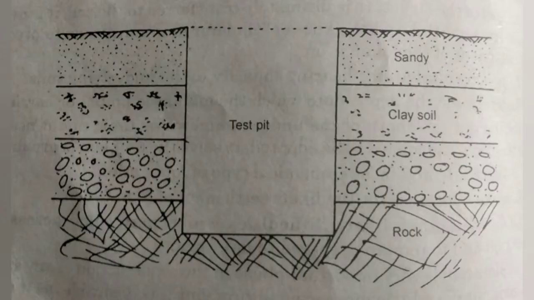Next is test pits. It is very important to know the type of soil at small depths. Test pits are dug at frequent intervals at the proposed site of the project. The size of the test pit should be such that a person may enter it and carry out soil sampling conveniently. The dimensions of the trial pits also depend upon their depths.